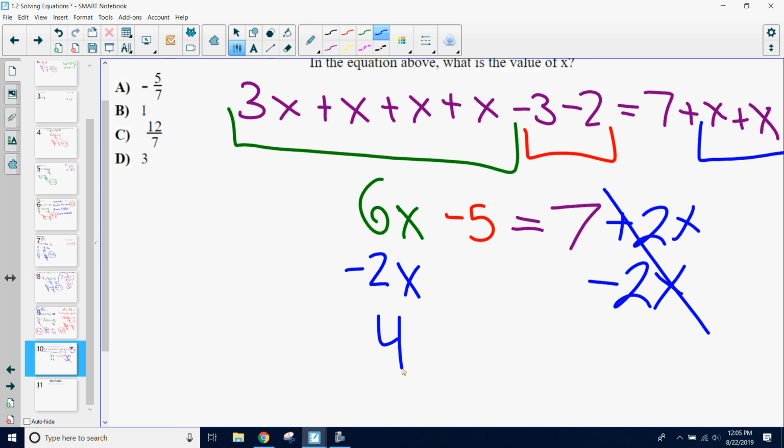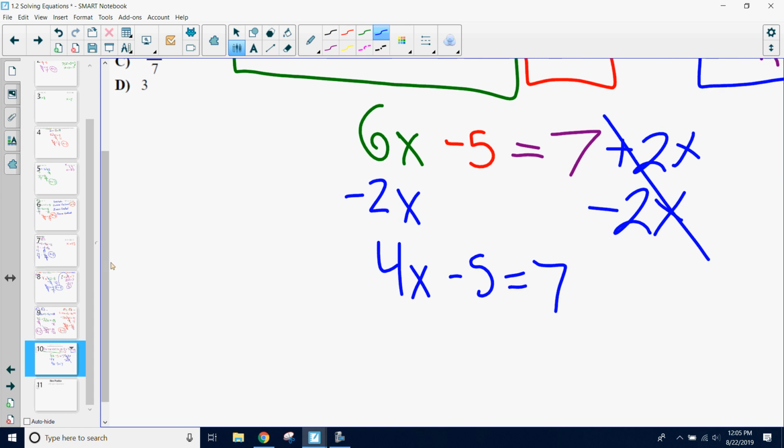This gives me 4x minus 5 equals 7. So I inverse my 2x. Now I'm just back to that single-variable, two-step equation that we're familiar with, that we know how to do. Inverse our constant.